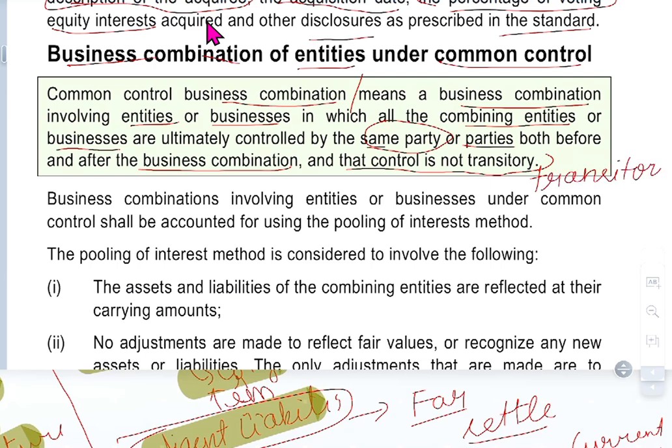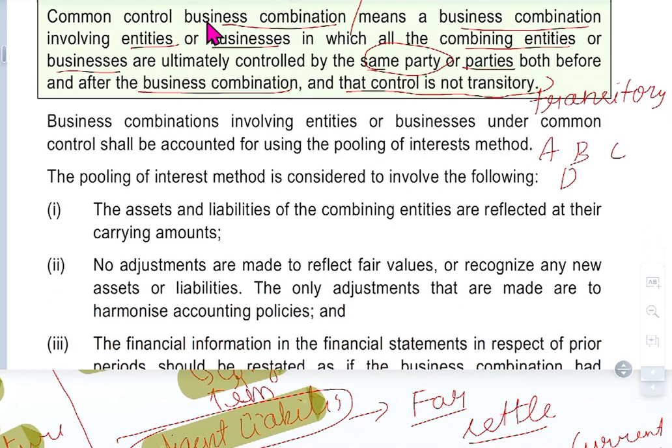Example: A company, B company, C, D, many companies are there. Here, B company is taking over D company. But B and D are separate companies; at last we see all these companies are controlled by X, Y, Z. So what is the news? That's the thing.